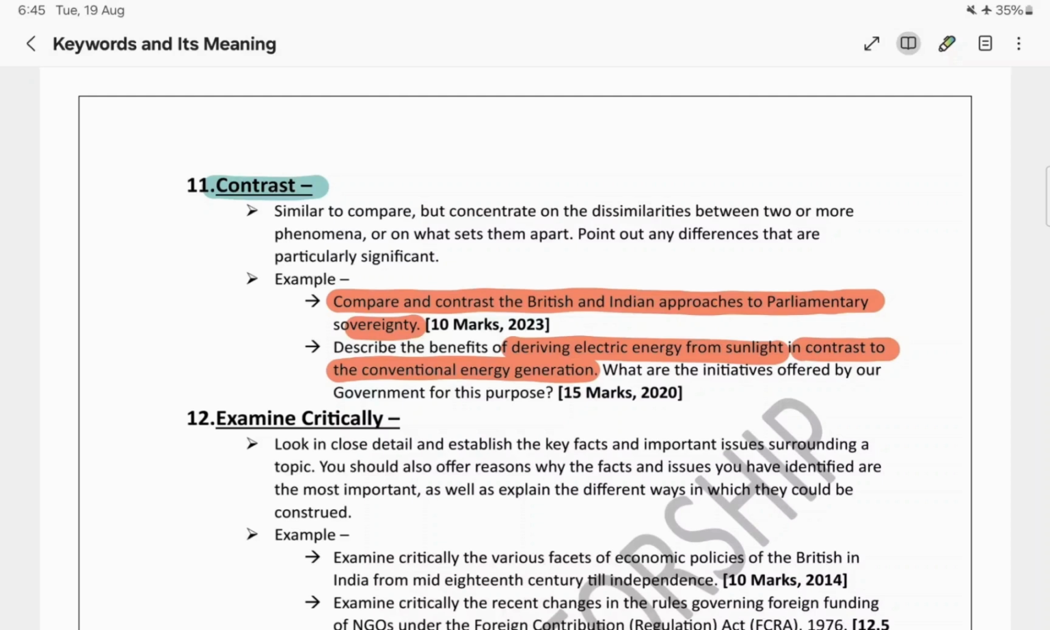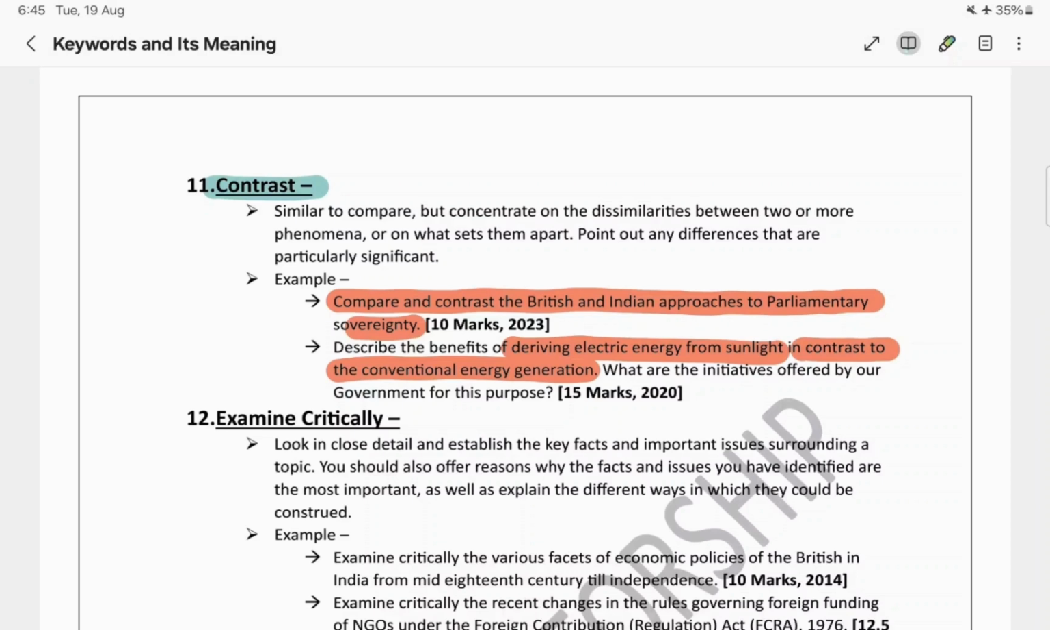Like in a tabular form also, we can give the comparison between deriving electrical energy from sunlight and the conventional energy generation. So these are the two formats, or the two ways by which we can proceed with this particular question. Hope you understood this part as well.